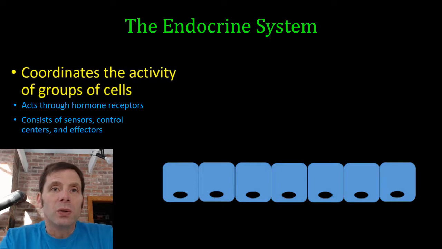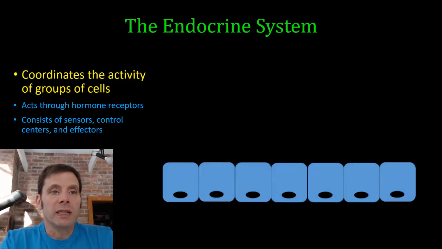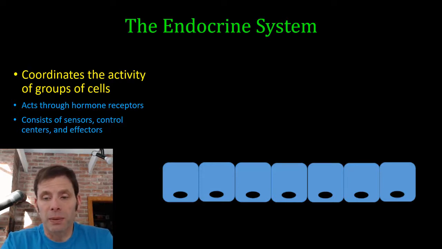Okay, so let's start with the coordination of the activity in groups of cells. We have a lot of cells in our body, and the cells need to work together as tissue. For example, let's take liver cells. Liver cells will store glucose when blood glucose levels are high, or release the stored glucose into the bloodstream if blood glucose levels drop.